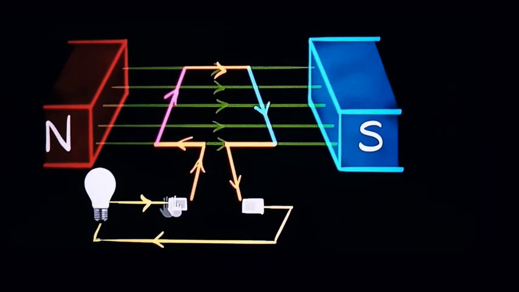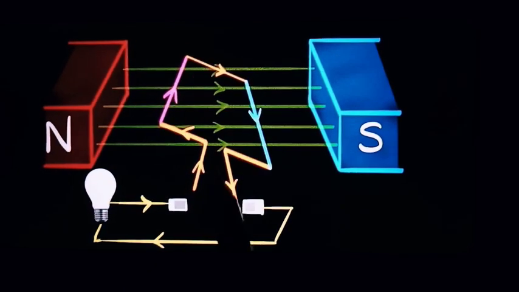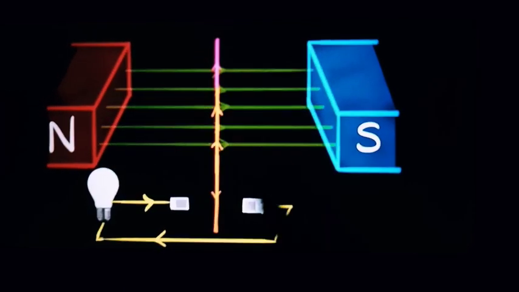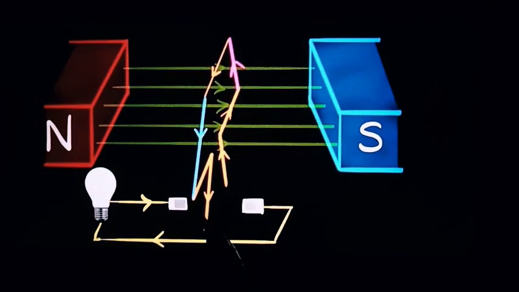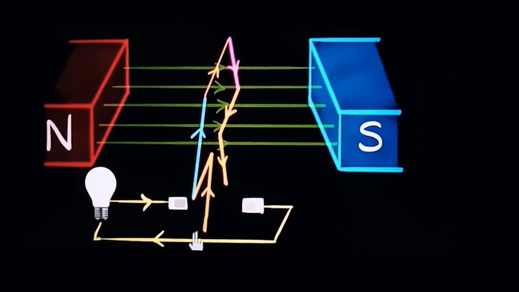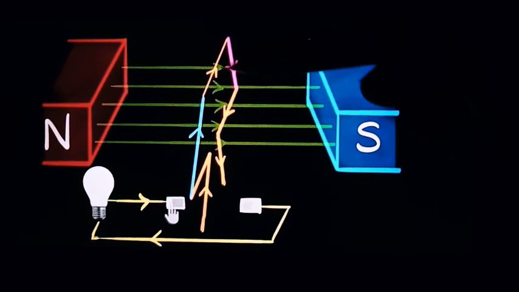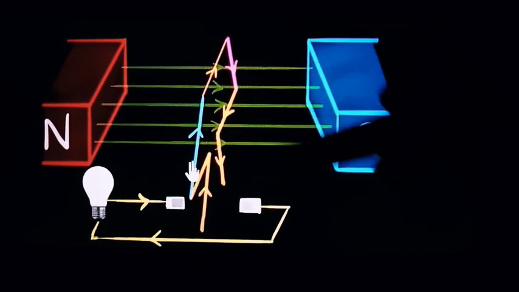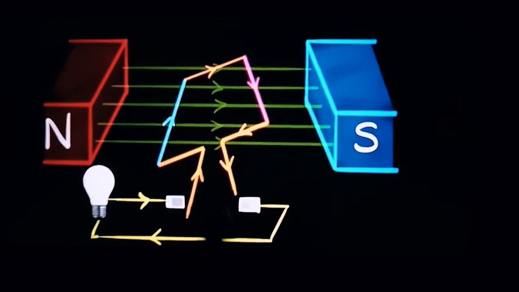Now you can observe the current is flowing in this direction, okay? When it rotates, it is now vertical, and now observe the flow of current. As it moves, it should change on the basis of Fleming's right hand rule. So when it rotates, the direction of the induced current is reversed. That means I have to connect this carbon brush to this one now. Then only the flow of current will be in this direction. So every second we have to change.